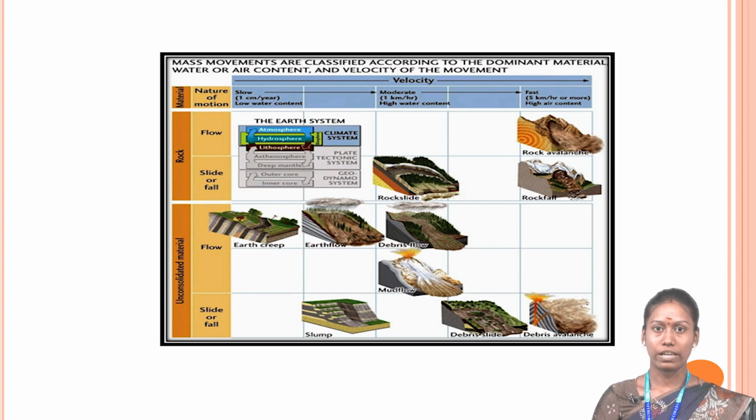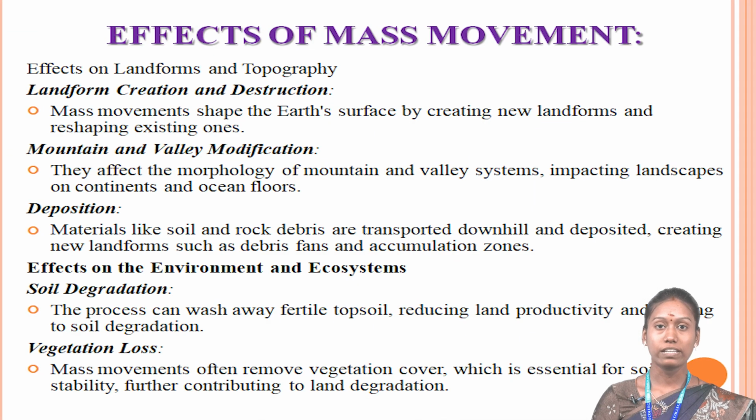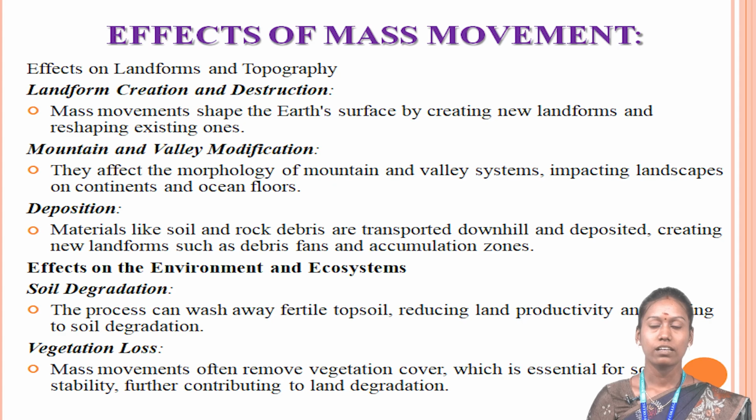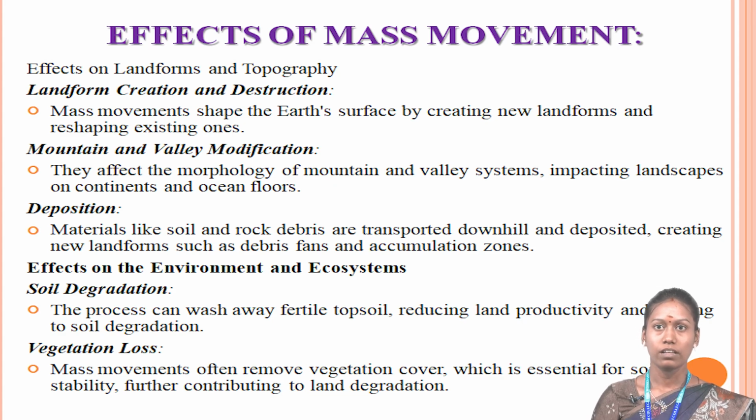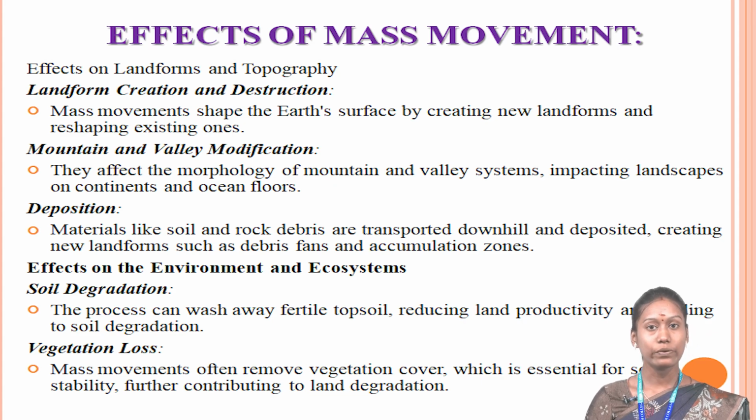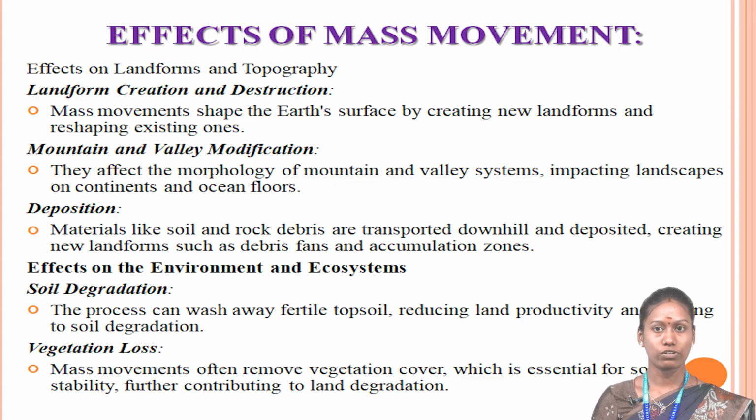Based on the nature of erosion. Then the effects of mass movement. What are the effects after the mass movement? Effects on landforms and the topography. The first one, landform creation and destruction, which includes the mass movement shaping the earth's surface by creating new landforms and reshaping the existing ones. Then mountain and valley modification. They affect the morphology of mountain and valley systems, impacting the landscapes on continents and ocean floors.